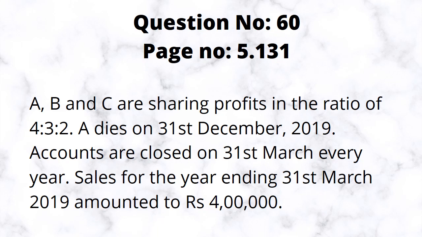Sales for the year ending 31st March 2019 amounted to rupees 4 lakh. Partners are 3, A, B and C, and they have their PSR, profit sharing ratio, of 4:3:2.